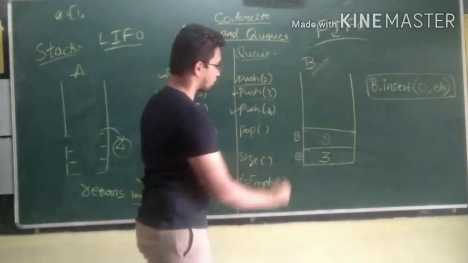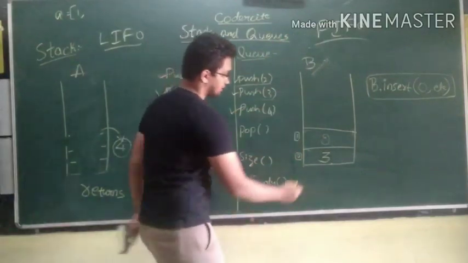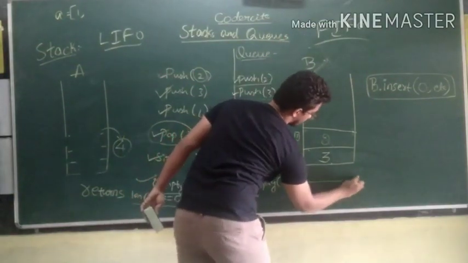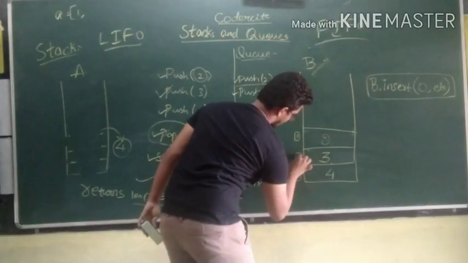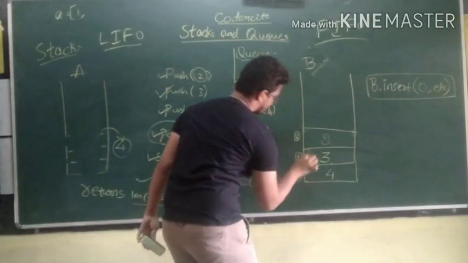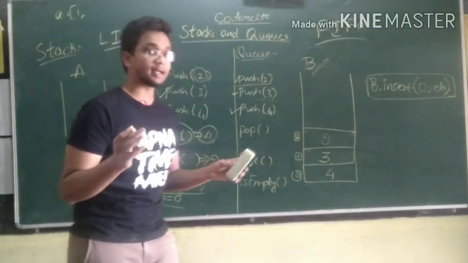Okay, now let me push 4. Again the same thing happens. Instead of writing those there, I'll just write 4 over here. And index 0, index 1 and index 2. You got that, right, how a queue works?